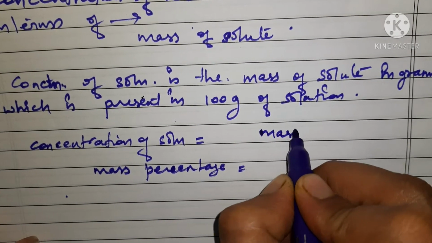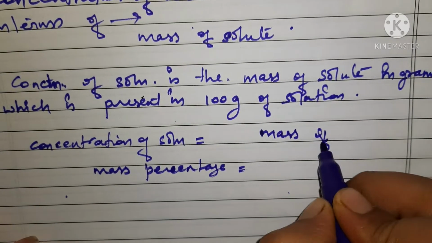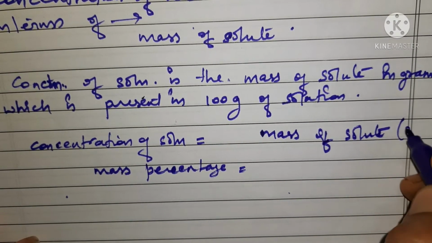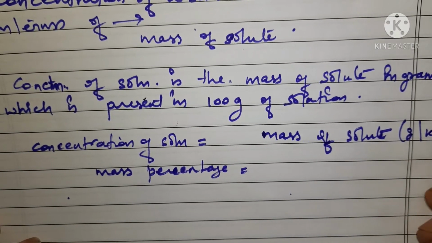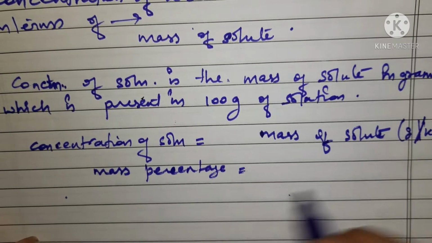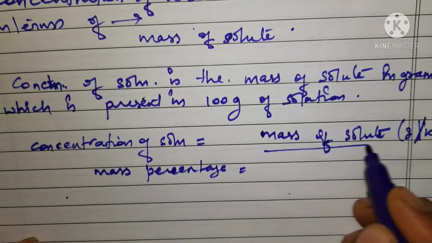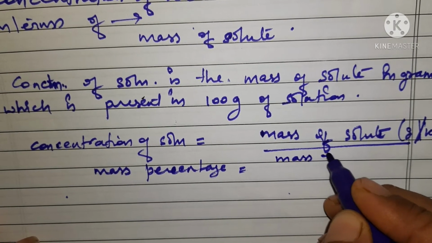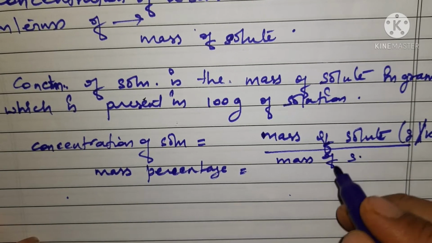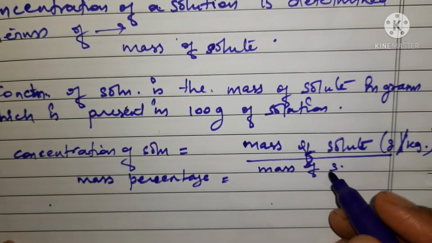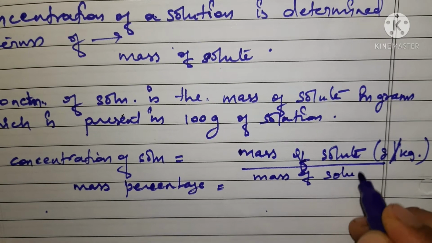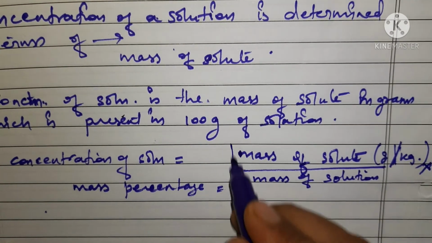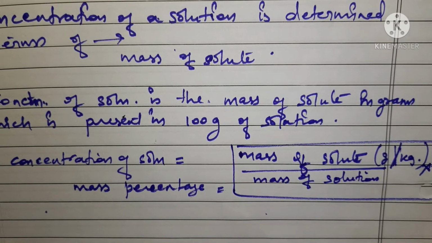Mass of solute, it can be grams or kg, whatsoever, divided by mass of solution. When I write mass of solution, it means the solute and the solvent both are involved here. So mass of solution, and then into 100. This is the formula.